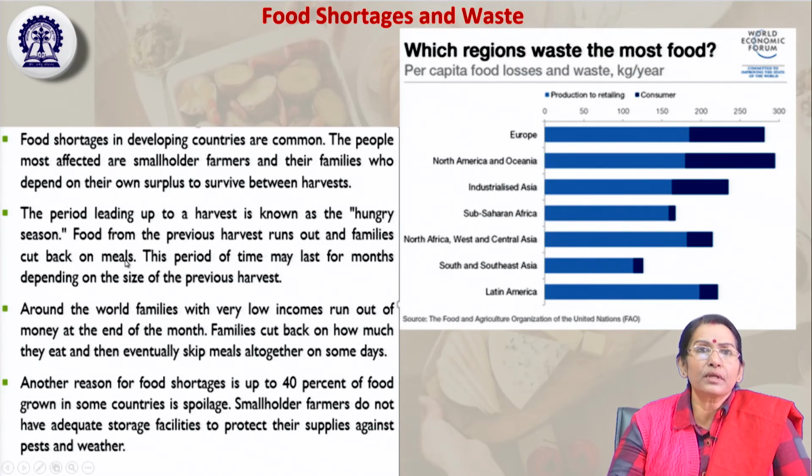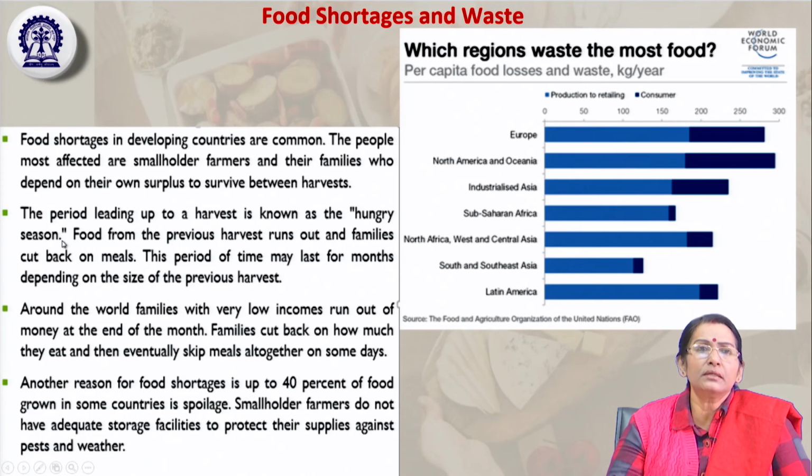So again, sometimes this happens because of the periodic gap from one harvest to another. If there is a scarcity of food, that is called the hungry season. The hungry season happens not because of any climatic change, but because the family completely depends on their own harvested products, and throughout the year they cannot manage it.